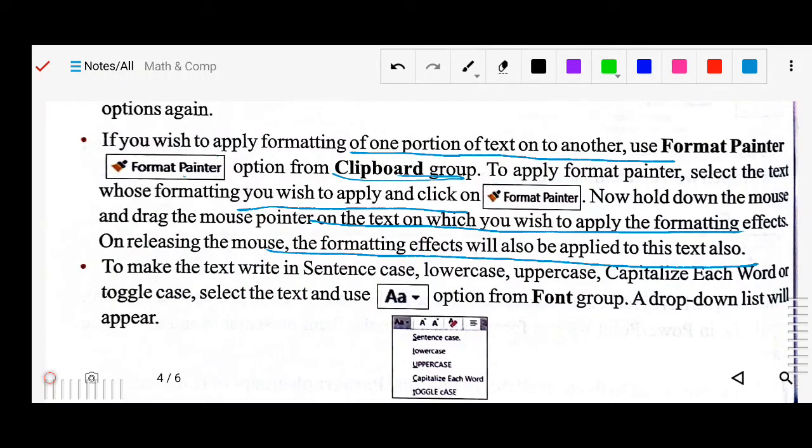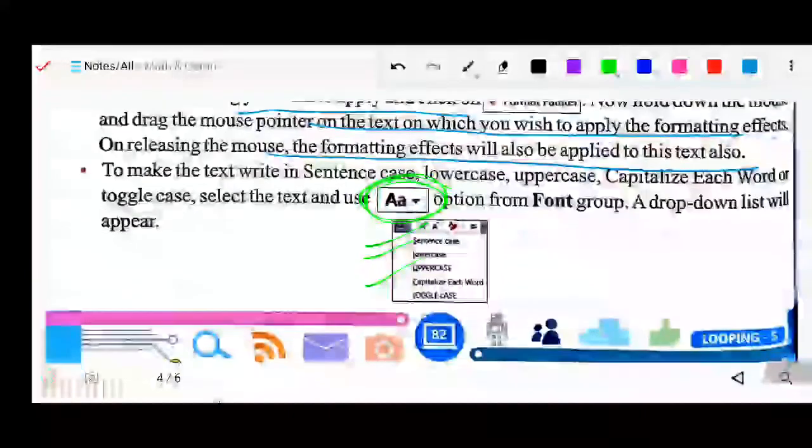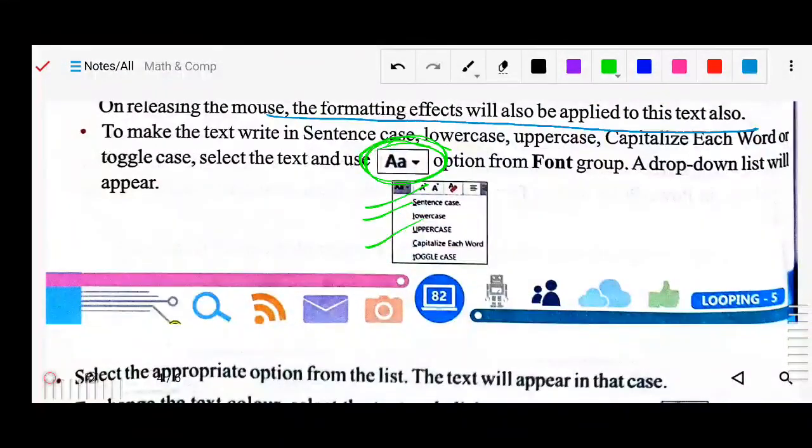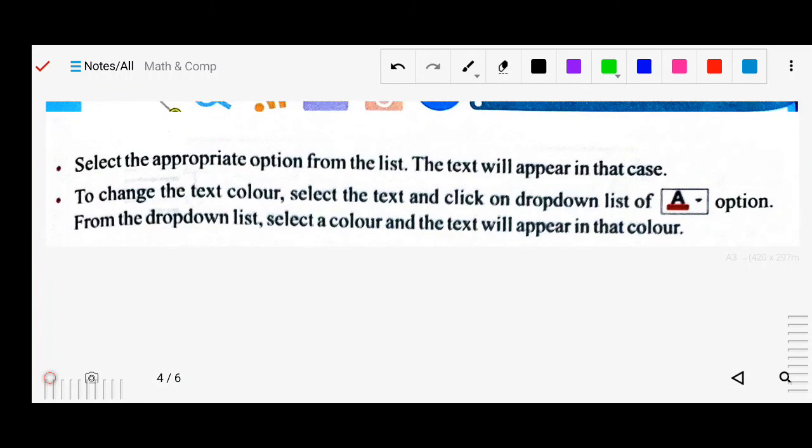To make the text appear in sentence case, lowercase, uppercase, or capitalize, you can do all these things from here by choosing this option. There you can see all the options like sentence case, lowercase, uppercase, capitalize, and toggle case, under the font group. Got it? Now select the appropriate option from the list, and the text will appear in that case.